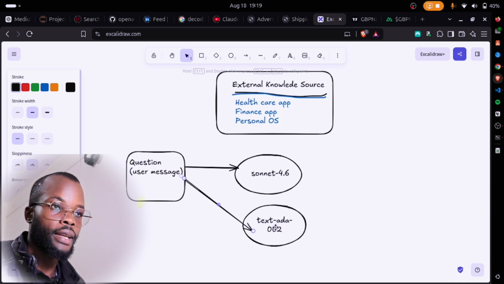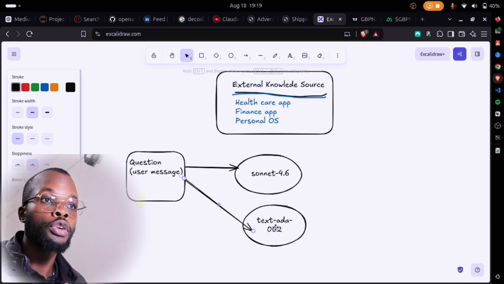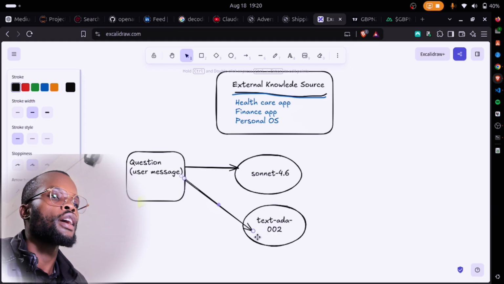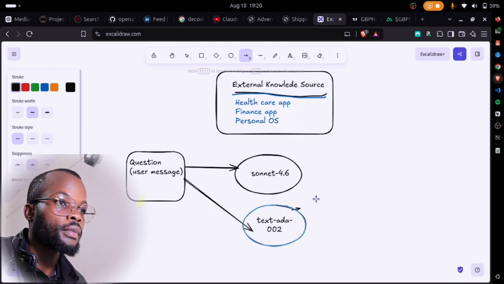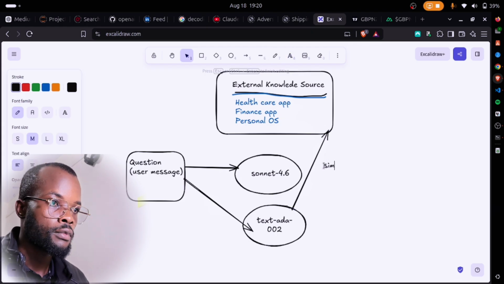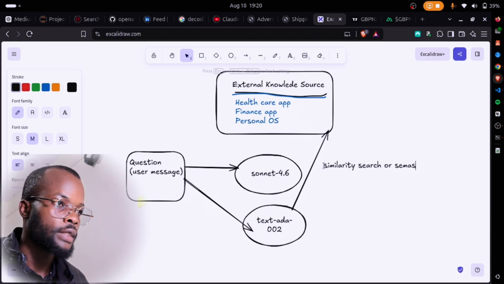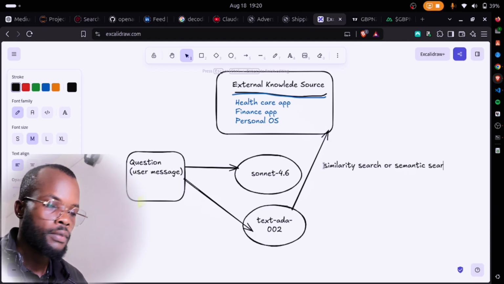Once this question is vectorized, the next thing is we're going to use this embedding or vectors to do a similarity search in our external source of data. So from here, the next thing I'm going to do is come to my external source and do what we call similarity search, or semantic search.